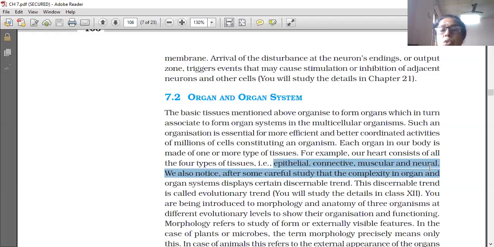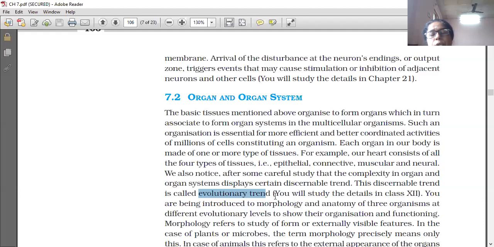We also notice after some careful study that the complexity in organs and organ systems displays a certain discernible trend. This discernible trend is called the evolutionary trend.